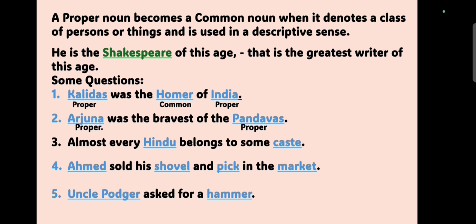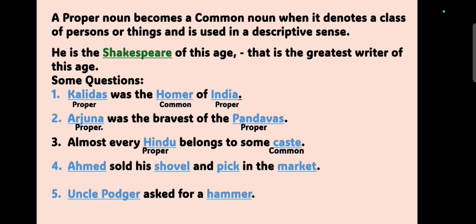Now, in the third question, almost every Hindu belongs to some caste. Here we have to identify the kinds of noun for Hindu and caste. So, see the answers. As per answers, Hindu is an example of proper noun because it is the name of a particular religion, whereas caste is an example of common noun because it does not point out any particular caste but can be used for any or every caste.